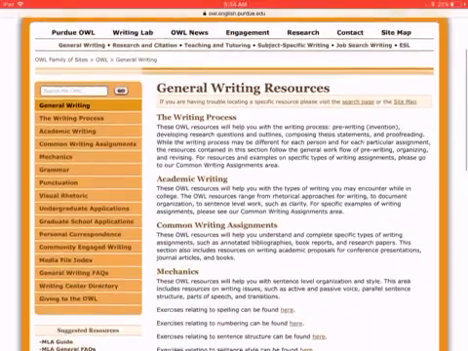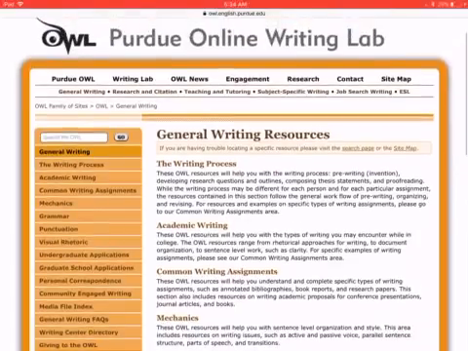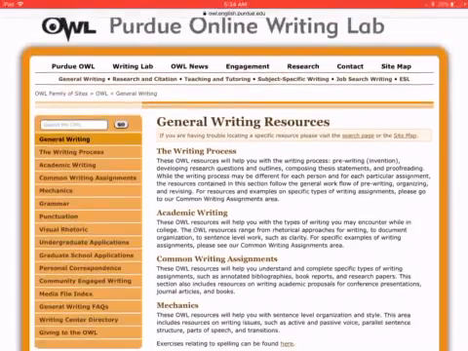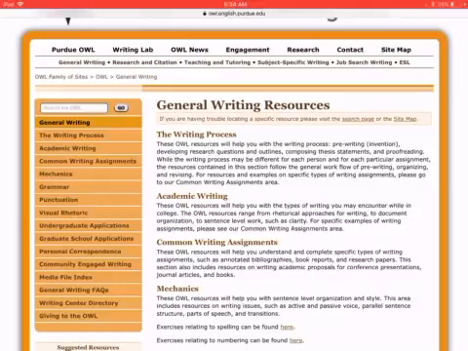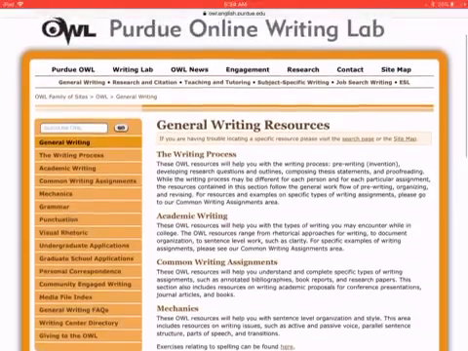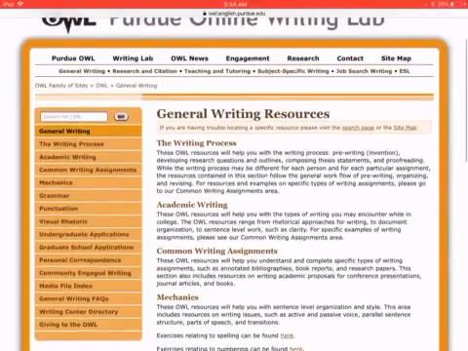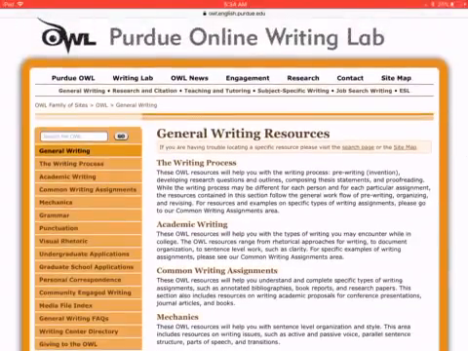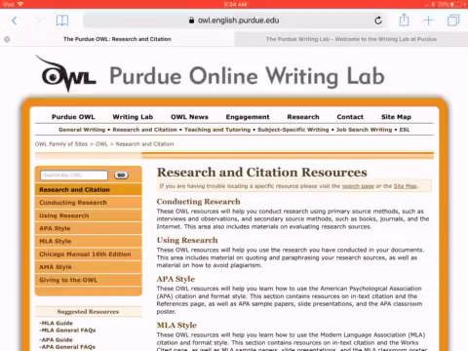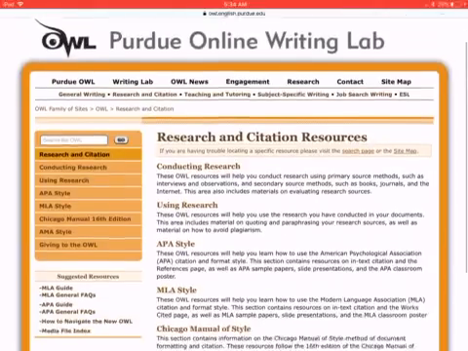The reason this website's so cool is because whenever it comes to writing, I know that it's on this website. If I don't know something, I know it's going to be here, and I know I can find it here. And there's just so many resources here. So let's go to research and citation. I've used this one a lot for research papers.